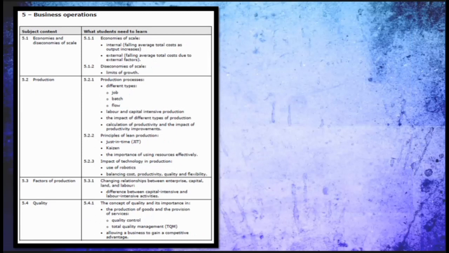And the very last unit is business operations. It deals with operation and production activities, where the subtopics are economies and diseconomies of scale, production, factors of production, and quality. Looking at these sub-contents, you will understand that all these topics are related to economics, accounting, geography, history, psychology, and all that.